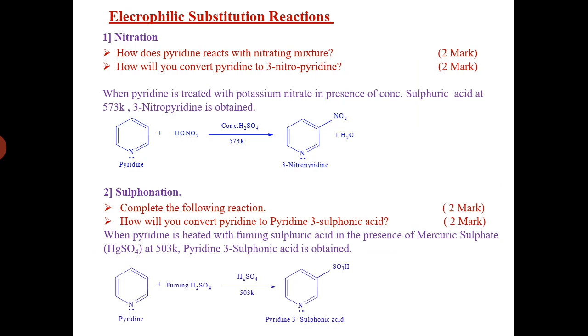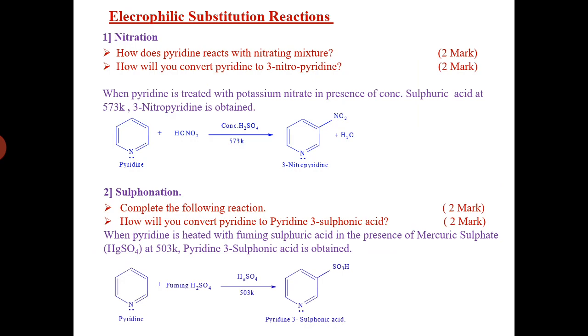When pyridine is treated with nitric acid or potassium nitrate in the presence of concentrated sulfuric acid at 573 Kelvin, 3-nitropyridine is obtained. Because the nitro group NO2 plus acts as the electrophile in the nitrating agent, it will give 3-nitropyridine, because the third position is more stable for electrophilic substitution reaction in pyridine.